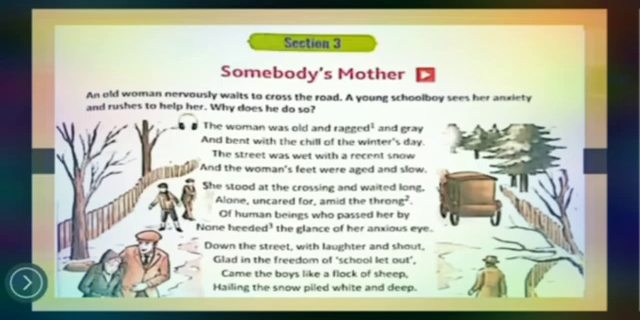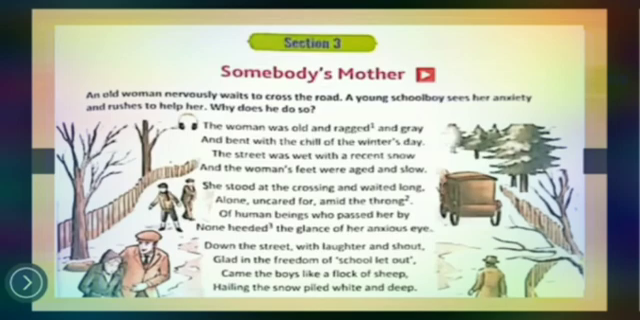And in contrast to that, what happened? That woman's feet, it means that old lady's feet, that she was aged and she was very slow. That is normal in old age. She stood at the crossing and waited long. She was standing there at the crossing, waiting for someone, that someone will come and help her.